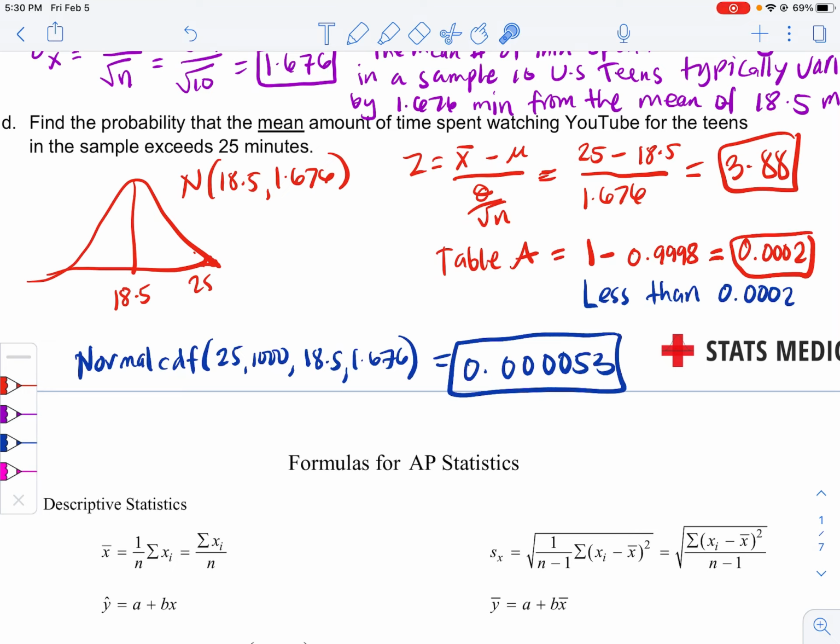Okay? That's it, you guys, for today. I hope that this video will help you out with understanding how to get the standard deviation and the mean of the sampling distribution of sample means.